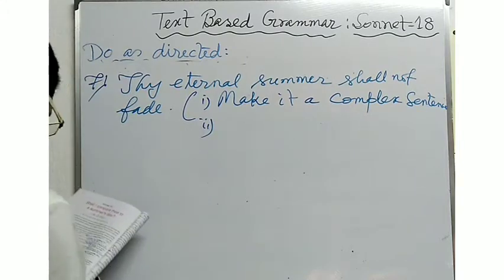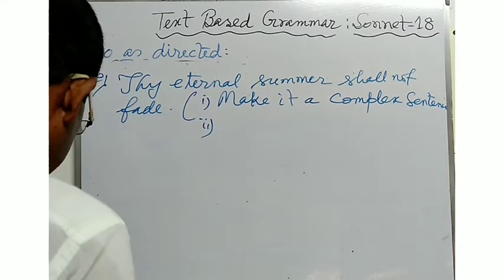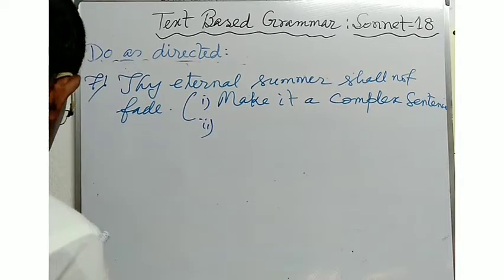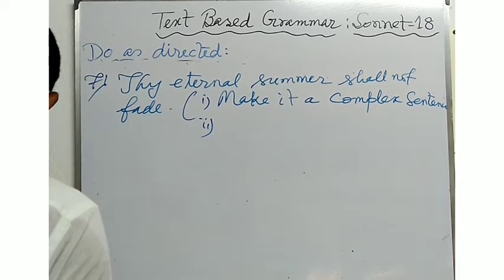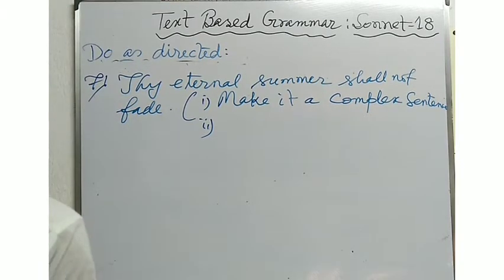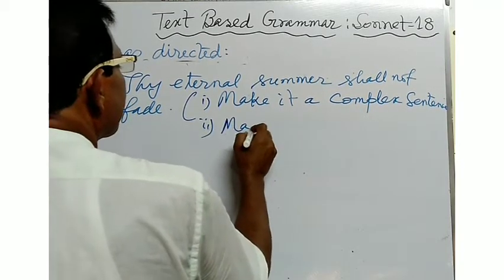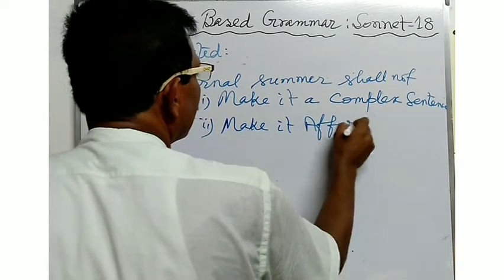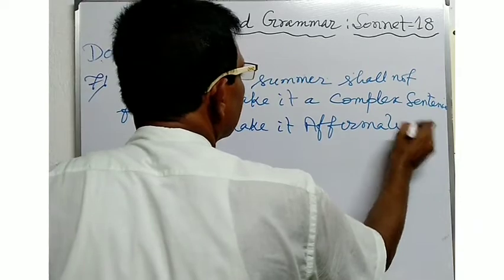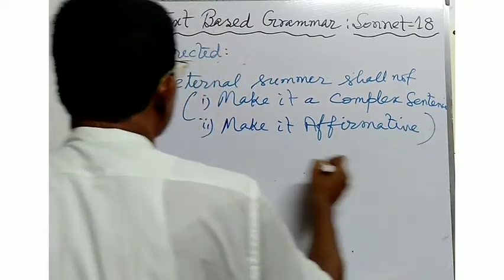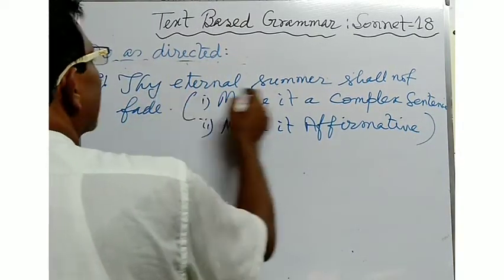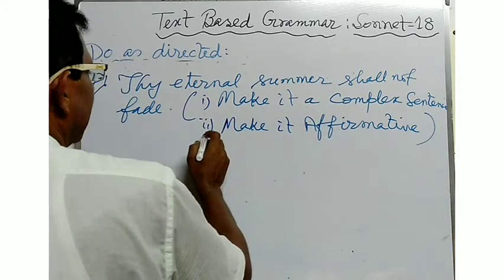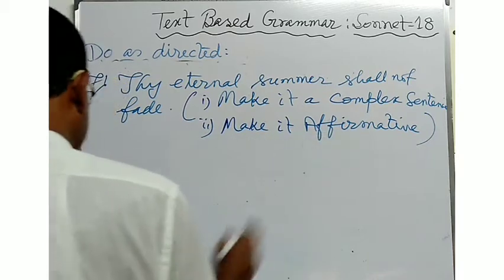The second instruction: make it affirmative. Affirmative sentence. Thy eternal summer shall not fade. The first instruction is to make it a complex sentence, and the second instruction is to make it an affirmative sentence.